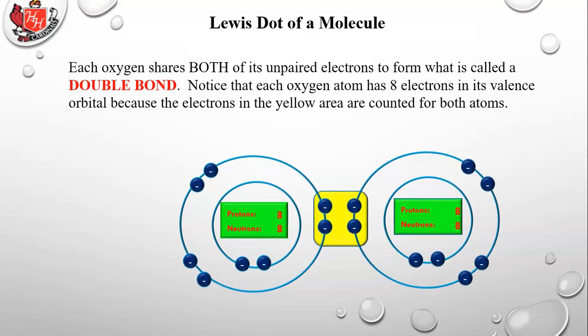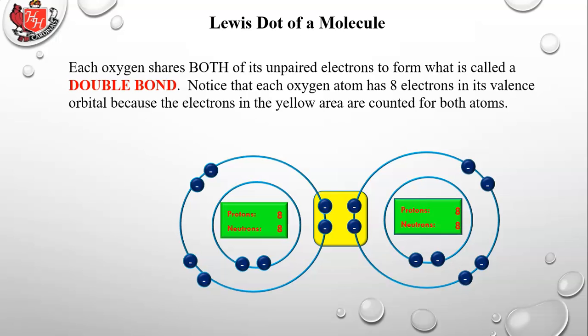So there we go. Each oxygen shares both of its unpaired electrons to form what is called a double bond. That's in the yellow square below. Notice that each oxygen has 8 electrons in its valence orbital, because the electrons in the yellow area are counted for both atoms.